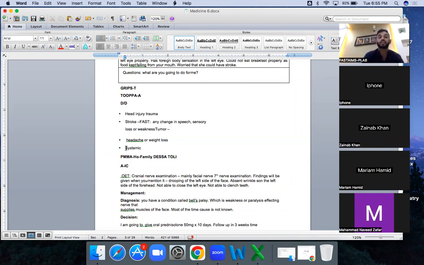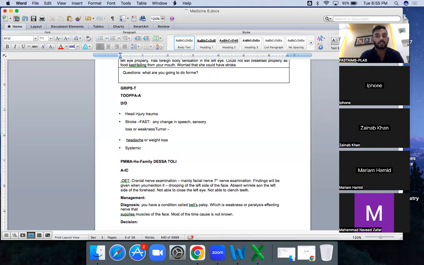And here we have not written the rule-in questions. What can be the rule-in questions for the Bell's palsy, for the facial drooping? All of these questions, like she's having problems with eating, she's having grittiness in her eye. You need to ask all of these questions. These are the rule-in questions for Bell's palsy. Actually, it's not for Bell's palsy, it's for facial nerve palsy.